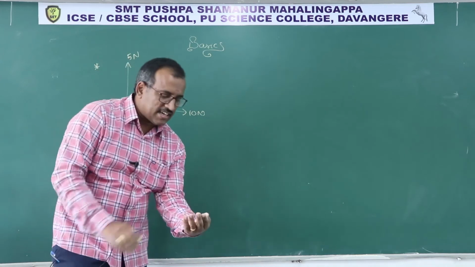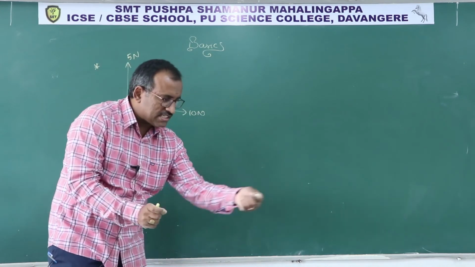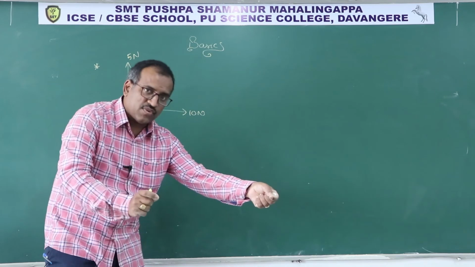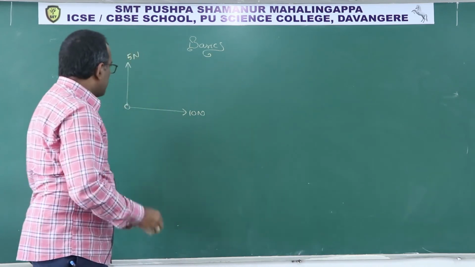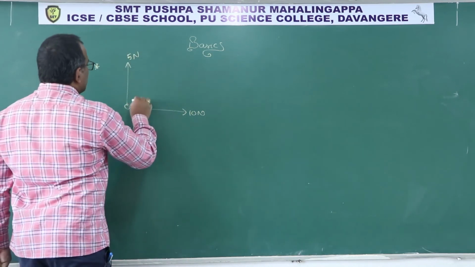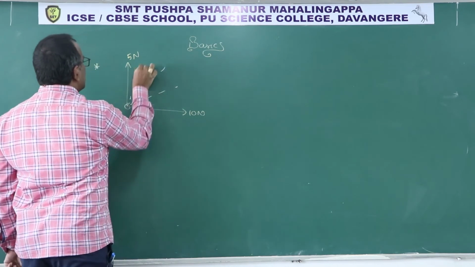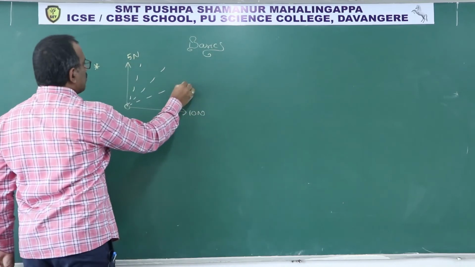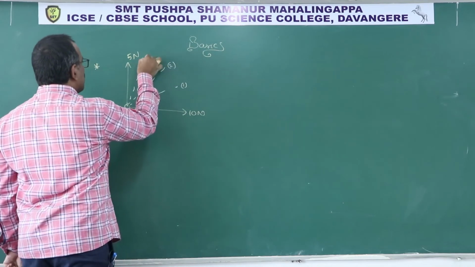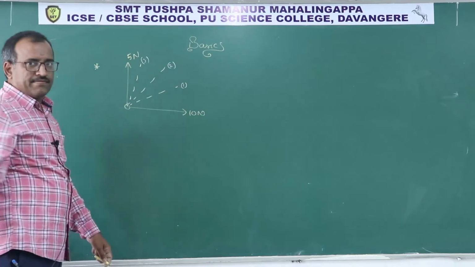I am keeping it on the desk. So this side force is 10, this side force is 5 newtons. Obviously, the ball has 3 ways to move, either 1 or 2 or 3. Which way? Any guessing?